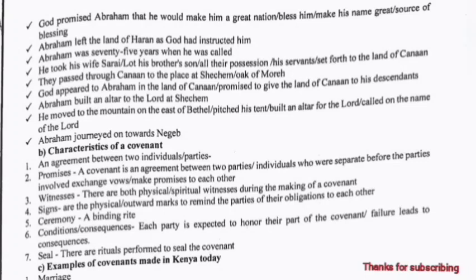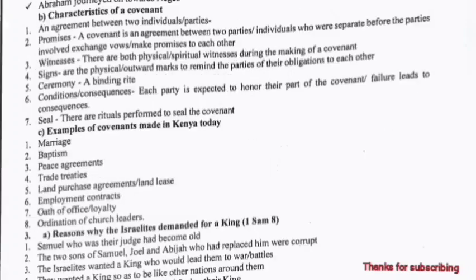Characteristics of a covenant, that is 2B. 1. It's an agreement between two individuals. 2. There are promises, that is, a covenant is an agreement between two parties who make promises to each other.